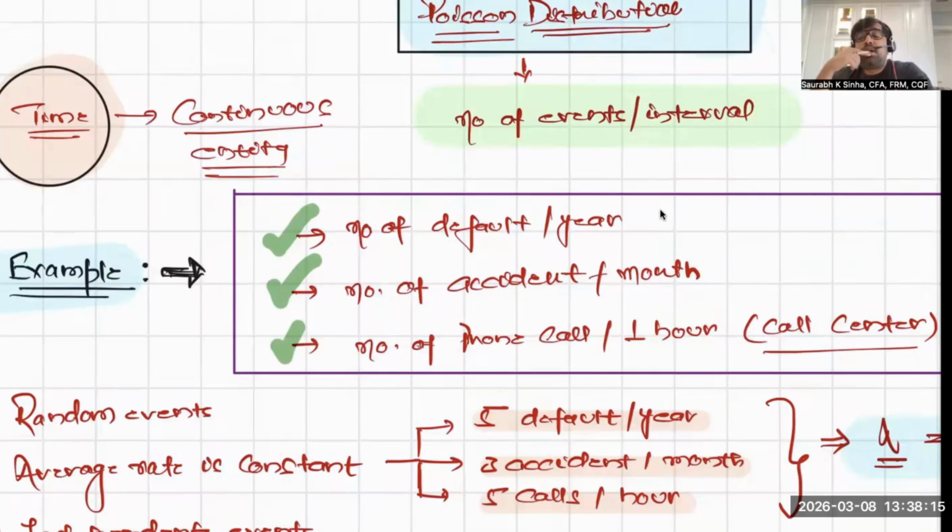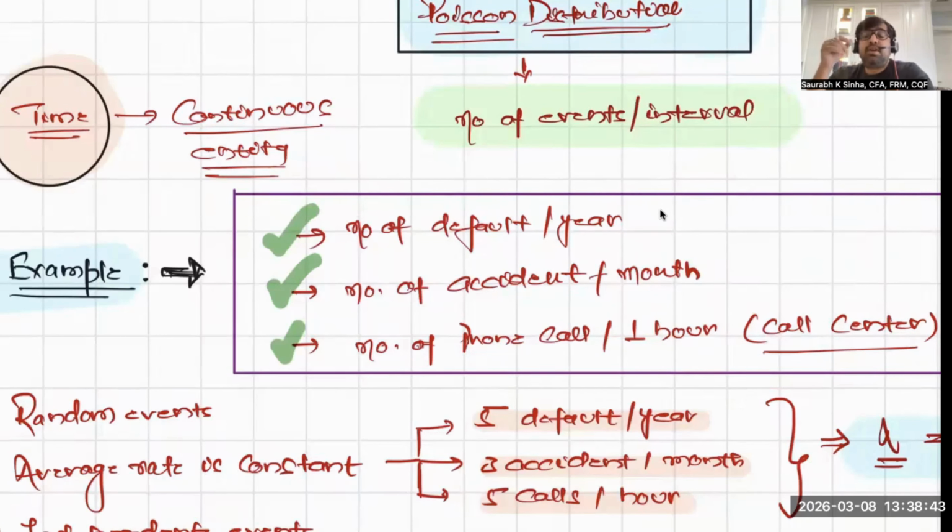Now comes another interesting aspect of Poisson distribution. Suppose you want to predict the probability of 100 credit card payment defaults in a year for a bank. You can use Poisson distribution only if you already know the average number of defaults in a year. If you're not aware of it, you cannot use Poisson distribution.